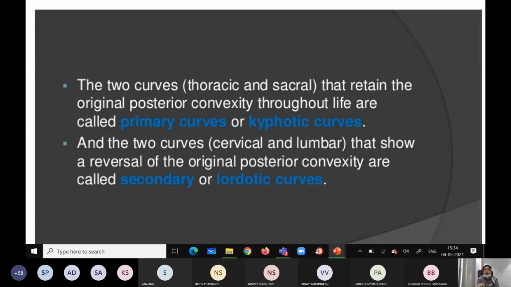These are called primary curves, where convexity is towards the posterior. They are also called kyphotic curves. Now, the other two curves, related to the cervical region and lumbar region, are almost the reverse of the original position posteriorly. That is called secondary curves, lordotic curves. I will show this in the next slide. You can understand.